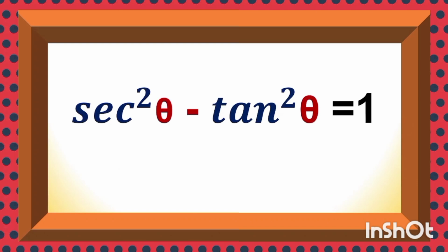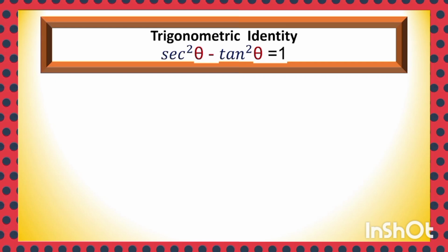Sec square theta minus tan square theta is equal to 1 is another important trigonometric identity which is true for all values of angle theta except theta is equal to 90 degree or pi by 2. Because for theta is equal to 90 degree or pi by 2, sec theta and tan theta are not defined. So the statement is not defined only when theta is equal to pi by 2 or 90 degree. An important trigonometric statement and identity.